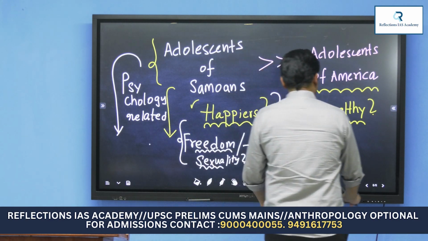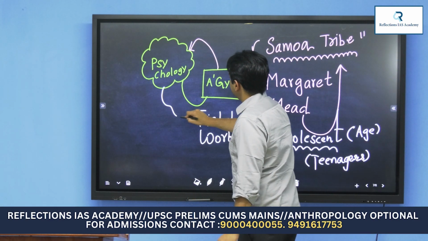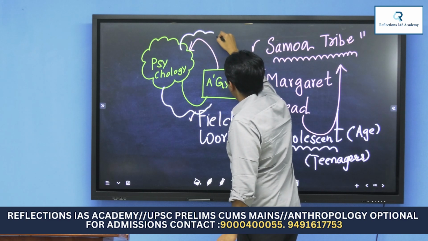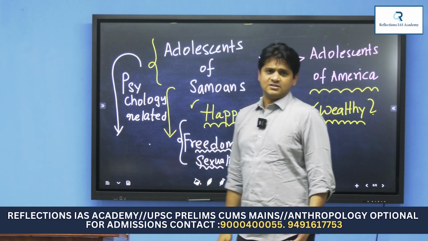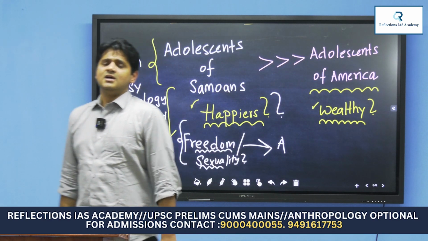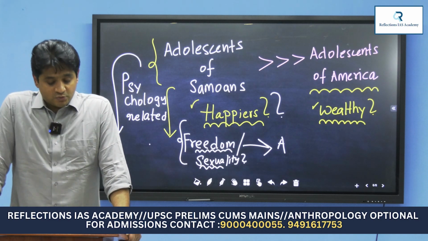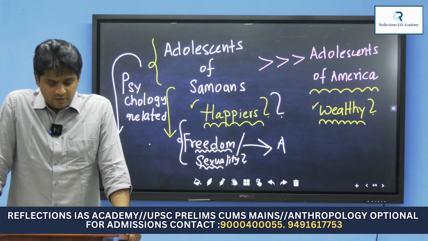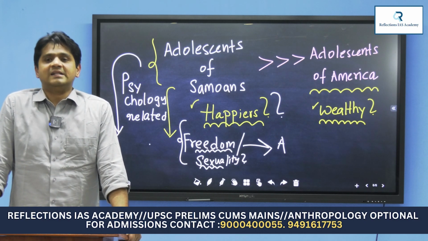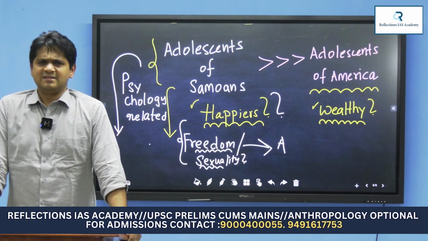Two disciplines, psychology and anthropology, have come together and have helped humanity in coming up with some startling revelations, some significant observations. So this is how you can understand how anthropology is related to other disciplines, isn't it?